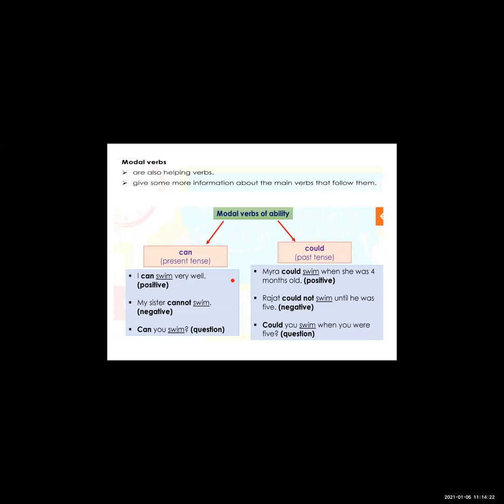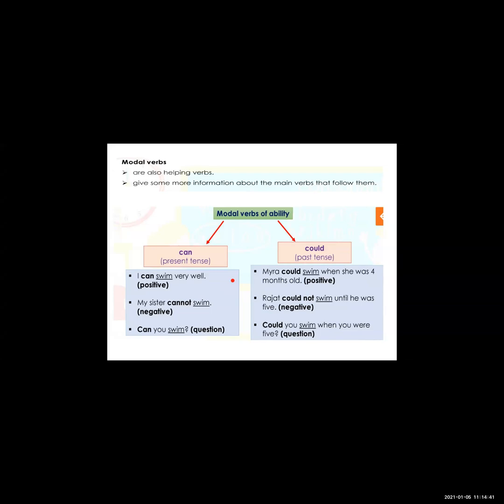Now see the second sentence. This is the negative sentence. Rajat could not swim until he was 5. When Rajat was 5 years old, at that age he could not swim. So Rajat could not swim.